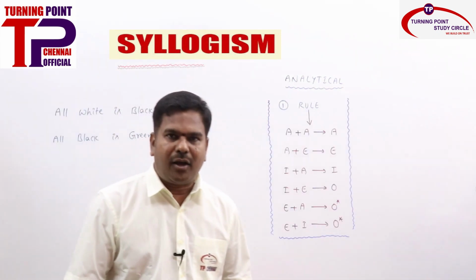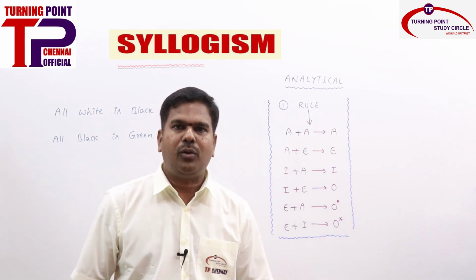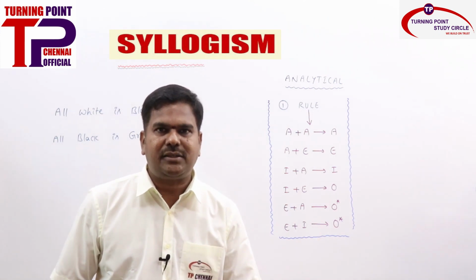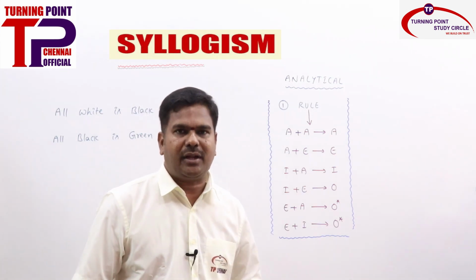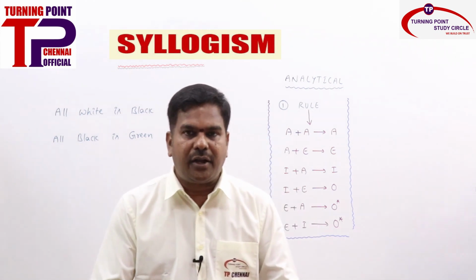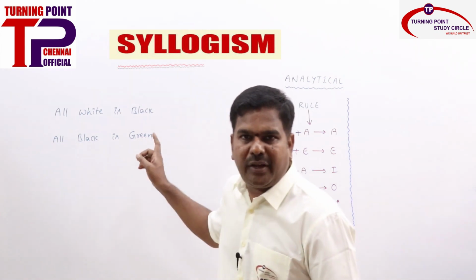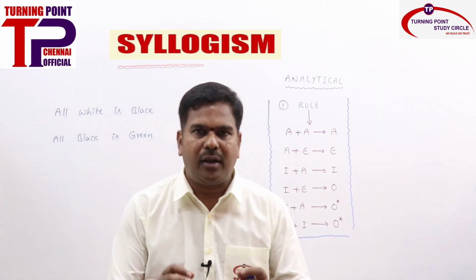Now we are going to solve the problems based on the rule based one. As I told you, we need to go through all the 3 stages, then only finally conclude the answer in the analytical method. So always remember, whenever 2 or more statements are there, in order to derive a conclusion, the statements must be properly aligned. What is the meaning of properly aligned?